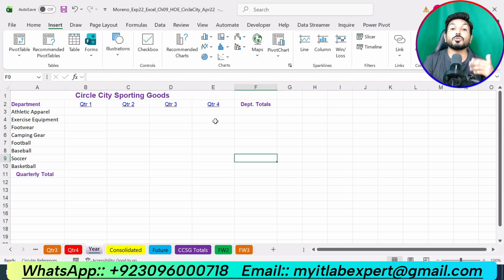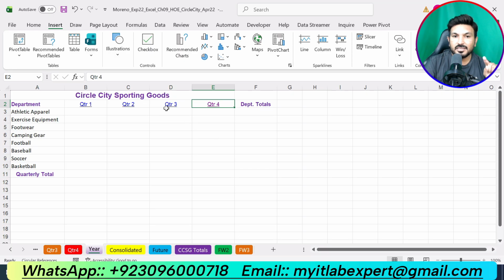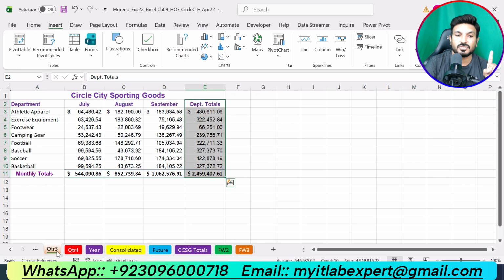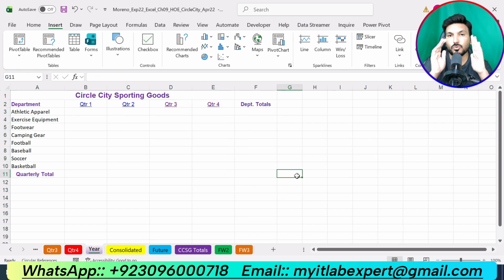Now we are supposed to test this hyperlink. So when we click on this hyperlink, it should take us to the range E2 up to E11 in the quarter 4 worksheet. Now you can see E2 up to E11 in the quarter 4 worksheet. Again we will check this. This will take us to the range E2 up to E11 in the quarter 3 worksheet. This one. So that means our hyperlinks are working correctly. So that is all about step number 5 of this assignment.